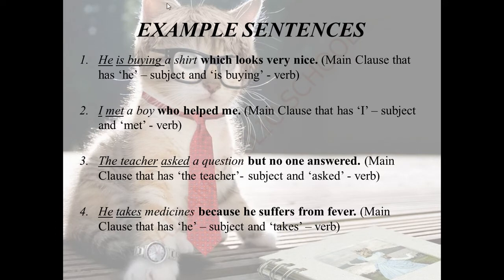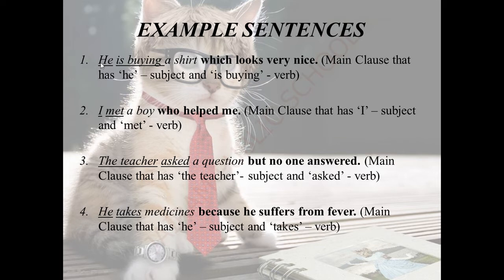Let us see some example sentences, then you can come across what a main clause is. You can understand it very well. See the first sentence: He is buying a shirt which looks very nice. The letters which are in italic are the main clause. Let's see. He is buying a shirt. He is the subject. Is buying is a verb. Shirt is a noun here.